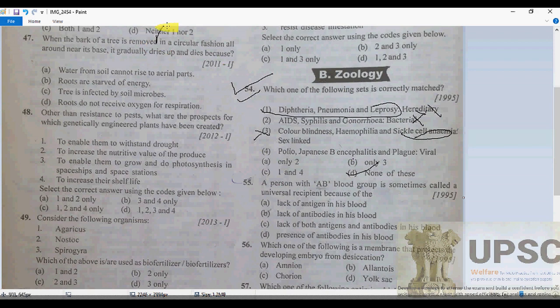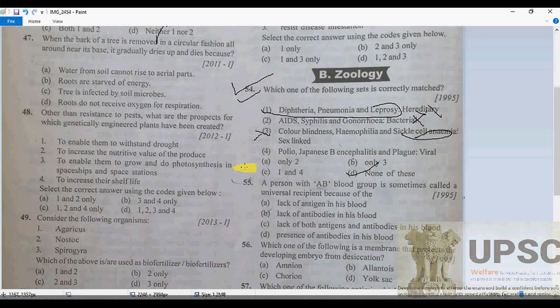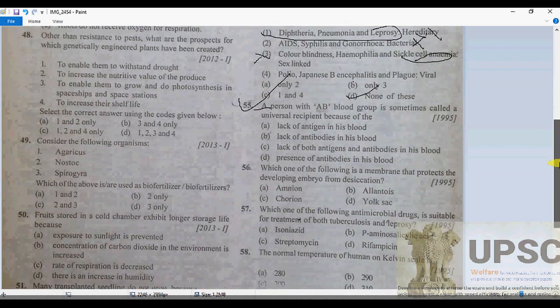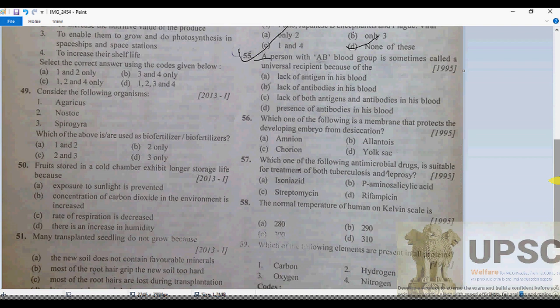Now, 55, let's see, 55 number question. A person with AB blood group is sometimes called universal recipient because of... If you know the difference between the universal donor and universal recipient, then definitely you can answer.